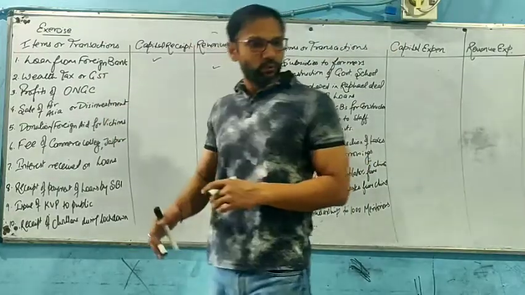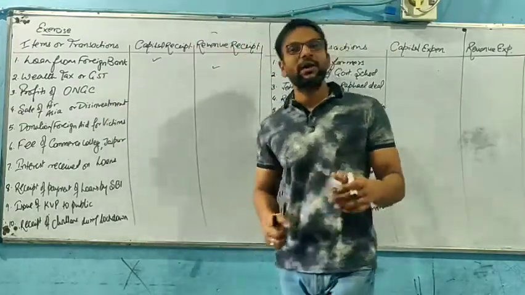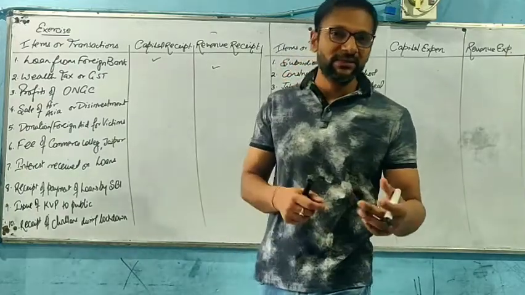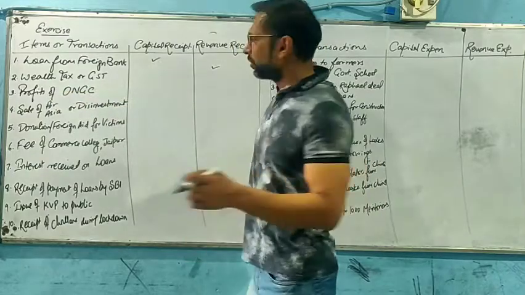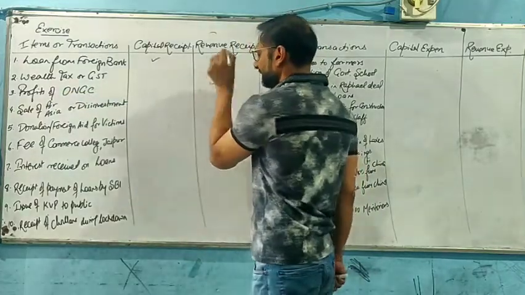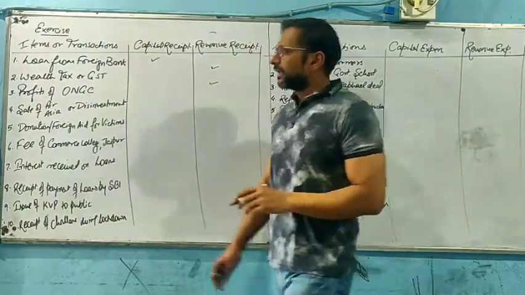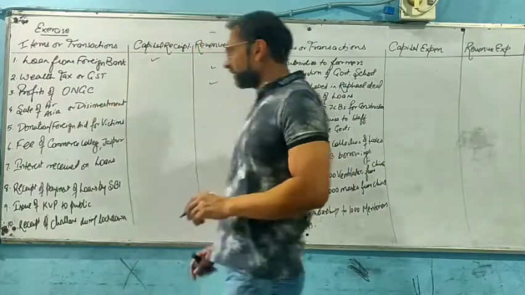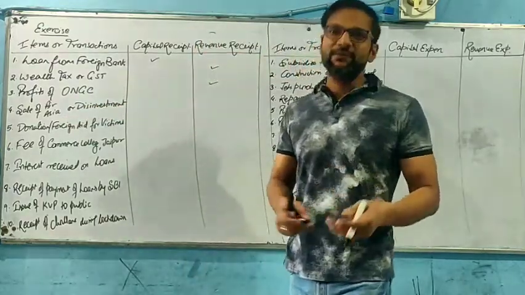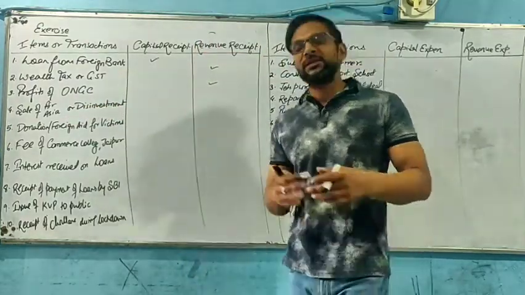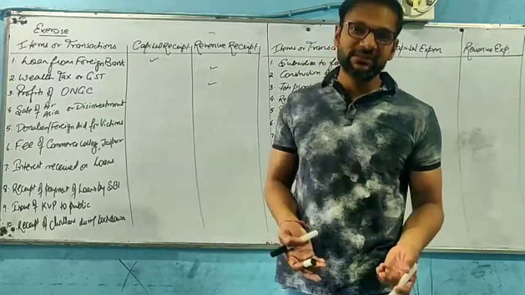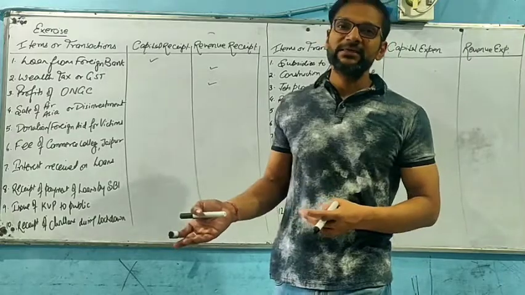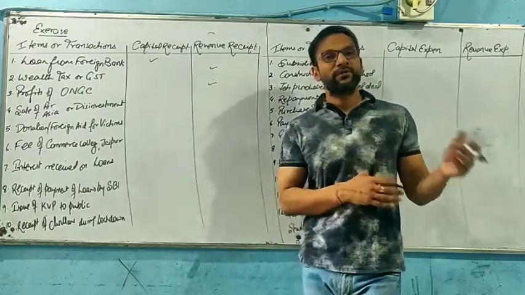Now, profits of ONGC. ONGC is basically the Oil and Natural Gas Corporation, a public sector undertaking, and whatever be the amount of profit will be non-tax revenue receipt. Fine. Now, come to the fourth one, sale of shares, that is disinvestment. Again, it's a one-time occurrence because the government would not like to privatize or disinvest its public sector undertakings if it is going on a profitable move.